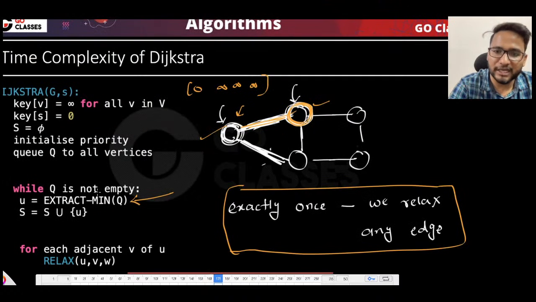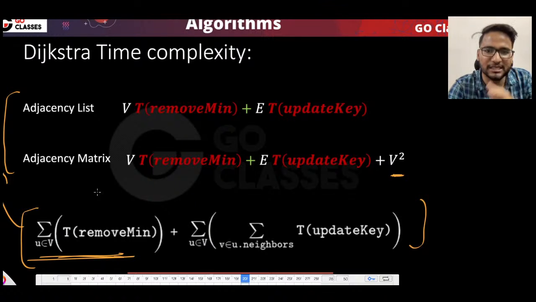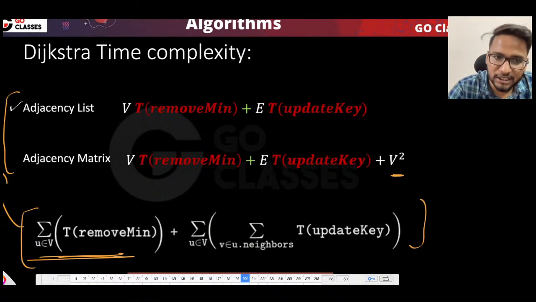So that's how Dijkstra is working. And then you can have this adjacency list and adjacency matrix formula. In an adjacency matrix, you will be having an extra V square, as we have just seen, because you need to iterate through the whole matrix extra. This is just an extra job, and we understood this already, right?